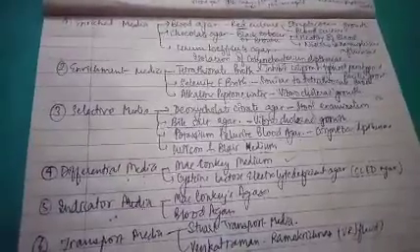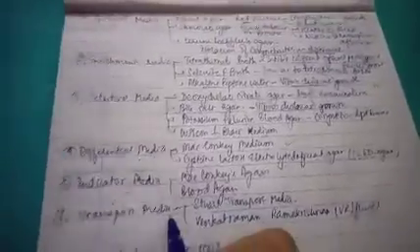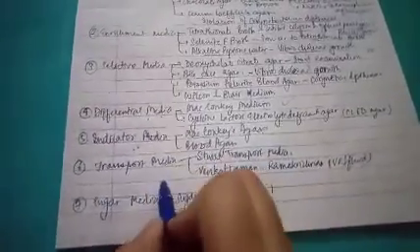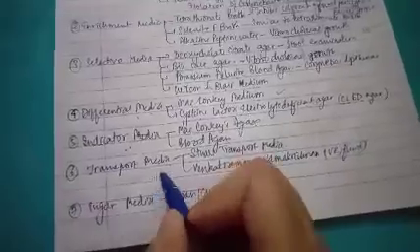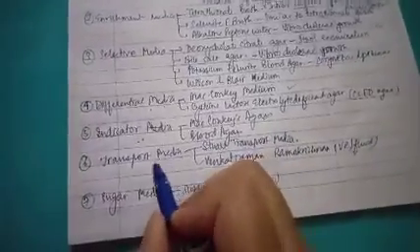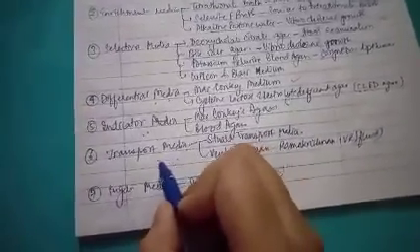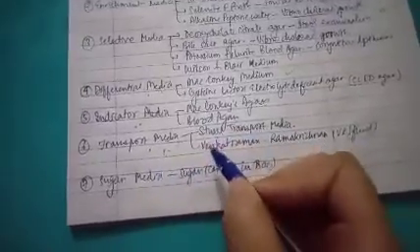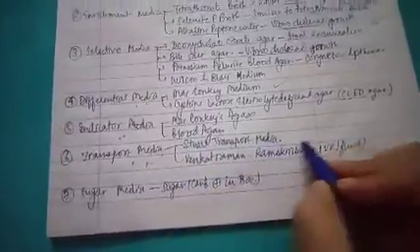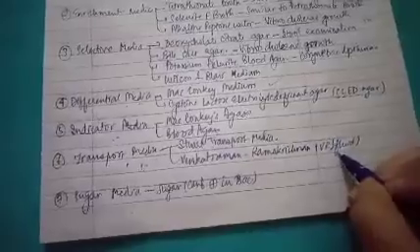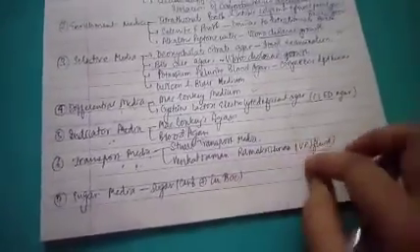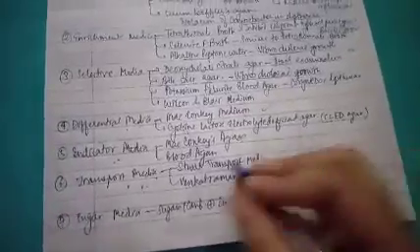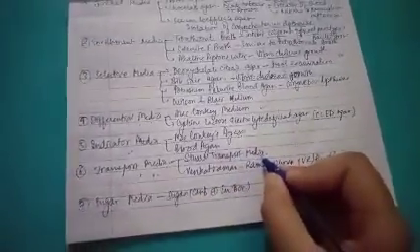Next, we will be talking about transport media. As the word signifies, this media is used for the transport of bacteria from one place to another. For transport media, there are two types: VR fluid, that is Venkatraman Ramakrishnan fluid, and Stuart transport media.